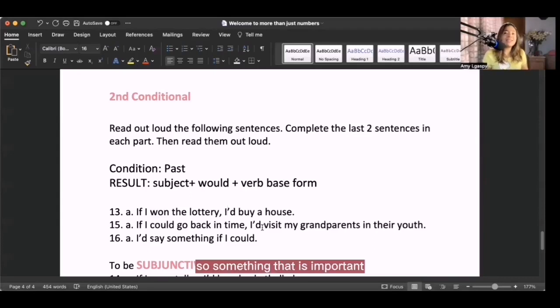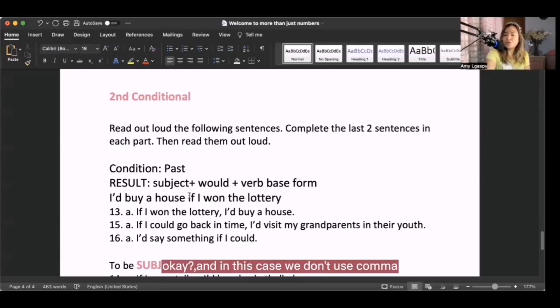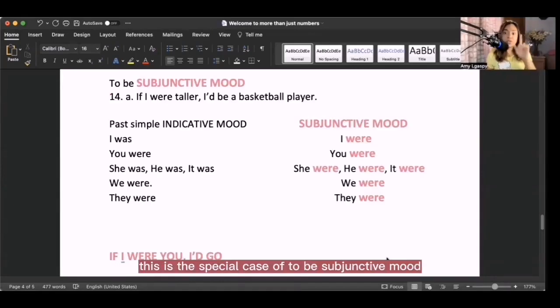So something that is important here is that if you want to change the order, you can. Let me tell you. Here we have the condition, comma, and the result. But if you want to change the order, you can do it as well. Like, I'd buy a house if I won the lottery, okay? And in this case, we don't use comma. So don't forget that.